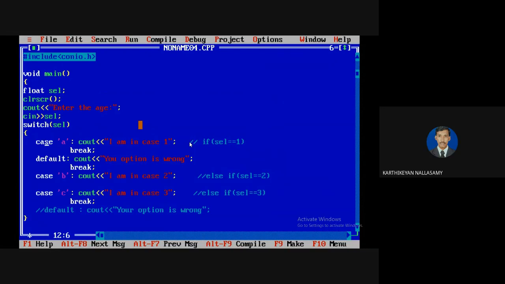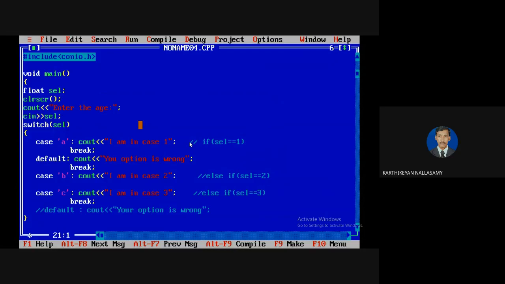Here case is a keyword, and every case may terminate with a break. If you forget to put a break, then the remaining cases will continue to execute until it reaches a break, or until it reaches the end of the switch statement. The default case is also possible. If no case matches, then the default case is executed, and default can be placed anywhere: at the start, in the middle, or at the end. That is only a programmer's choice.